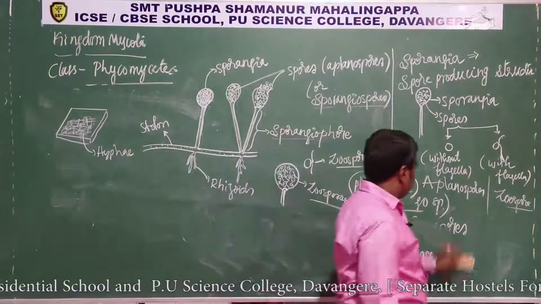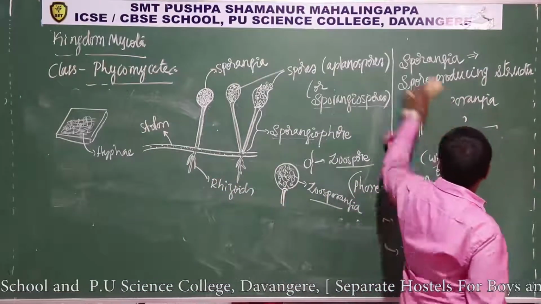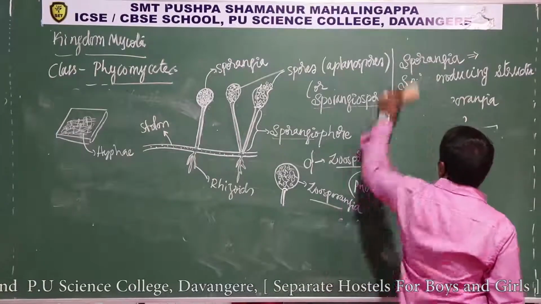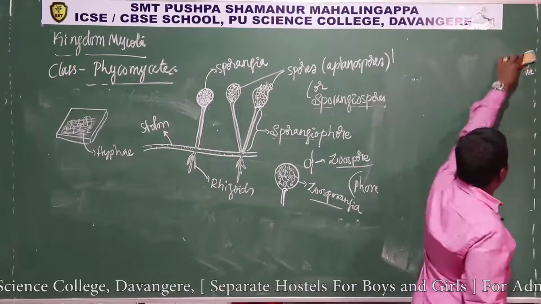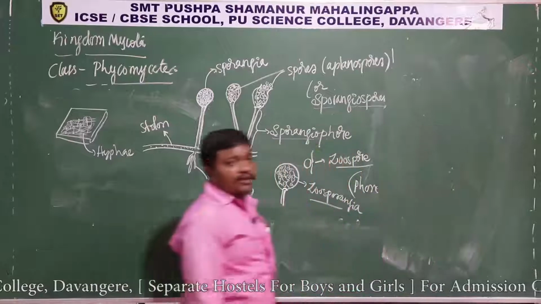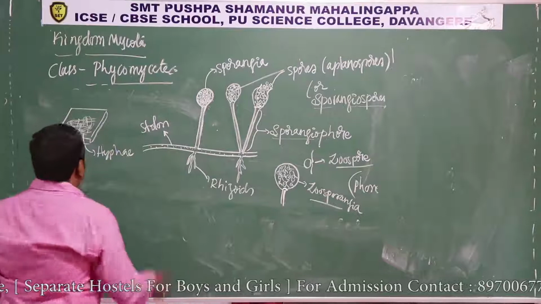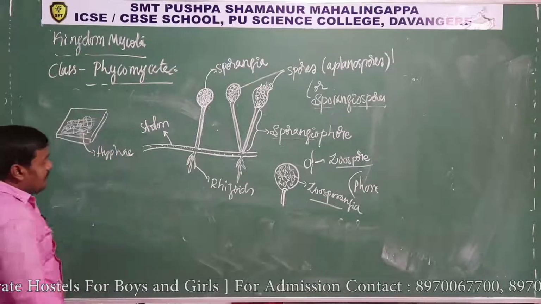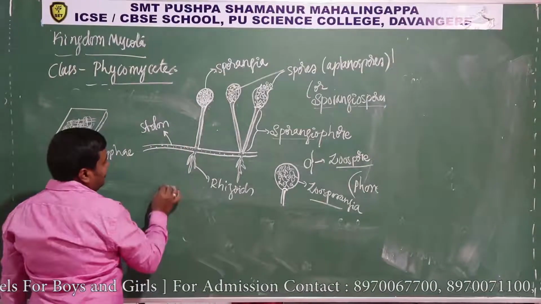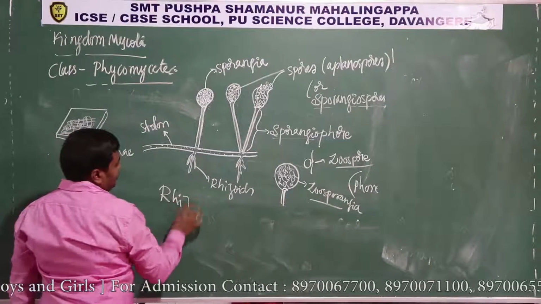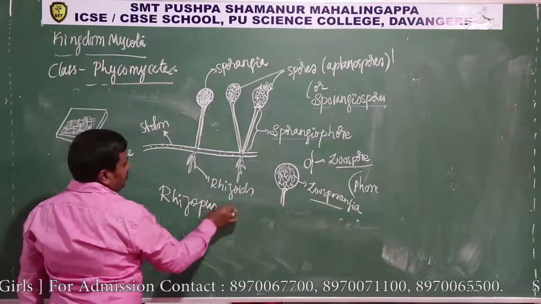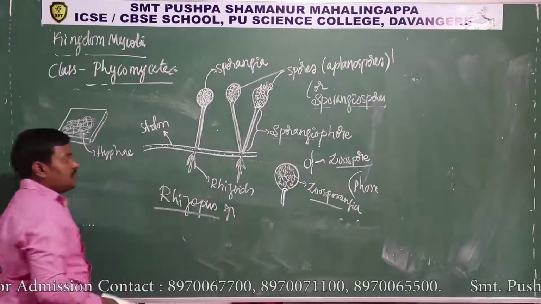Let us see what kind of sexual method happens in rhizopus. So hope you understand what is the sporangia, what is aplanospore, what is zoospore. Here in the same organism, this is rhizopus.